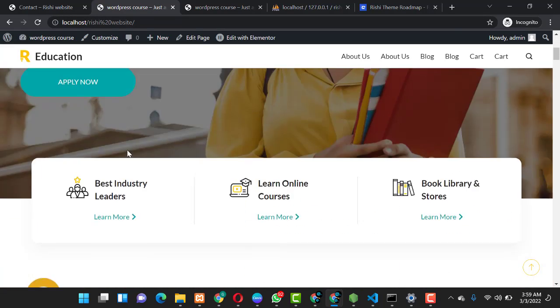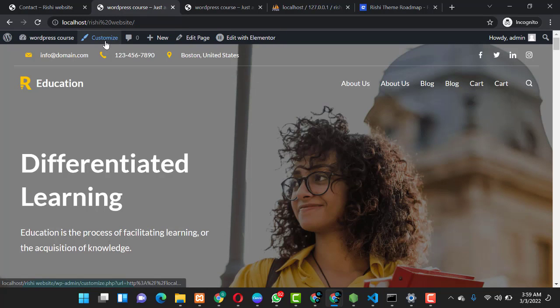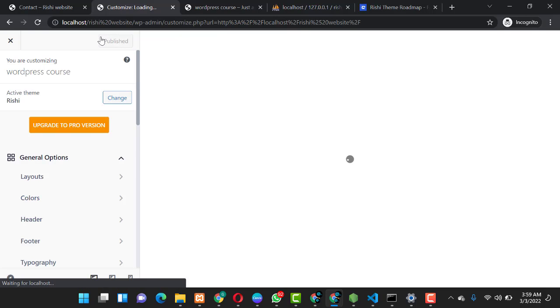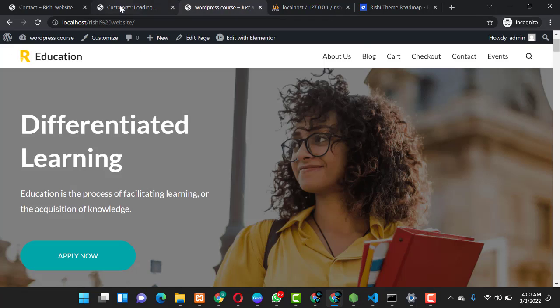So when you are here guys, all you have to do is to look over here. You see customize, you click on customize, and when you click on customize, it will take you to the customization page where you have the possibility to customize your website the way you want it to look like, being it an e-commerce website, an affiliate marketing website, or whatever website.